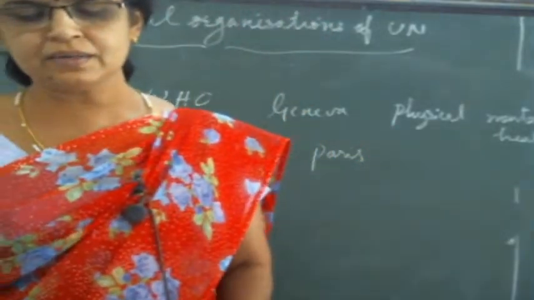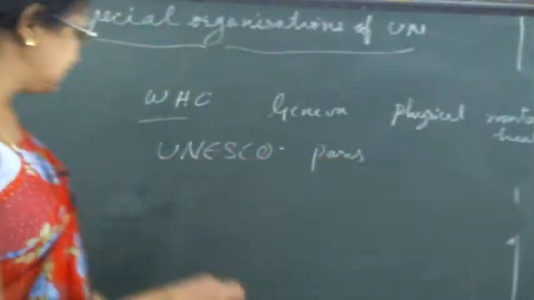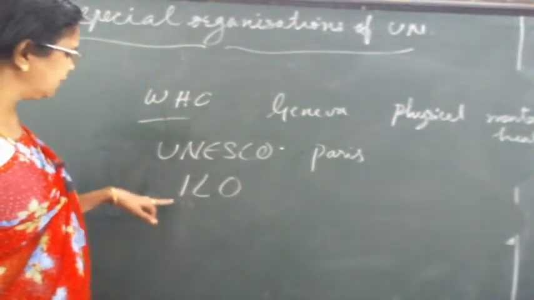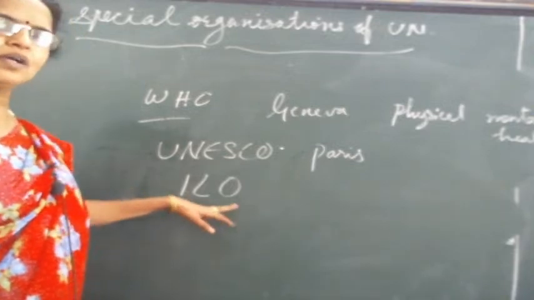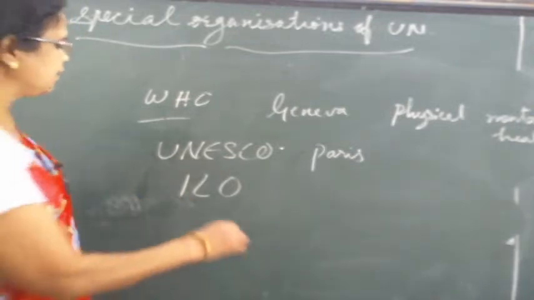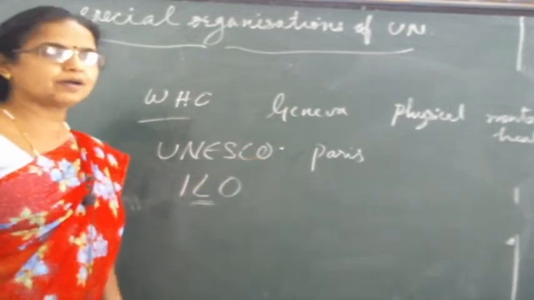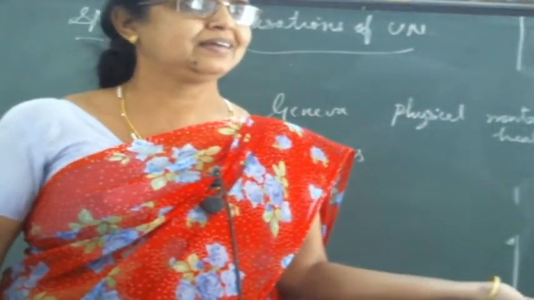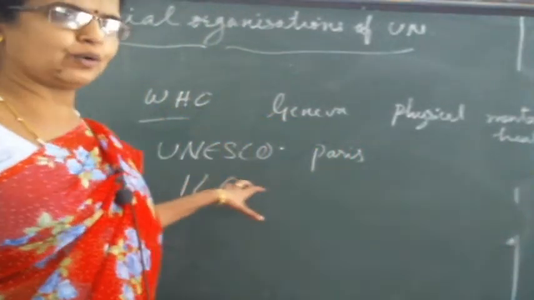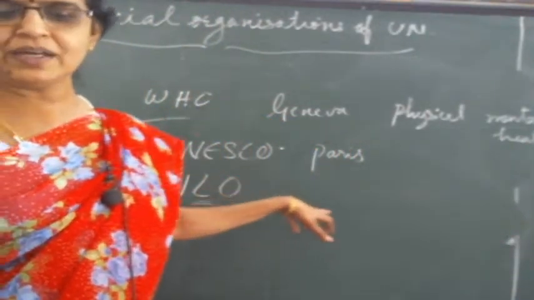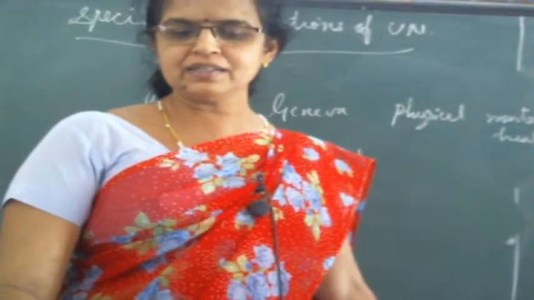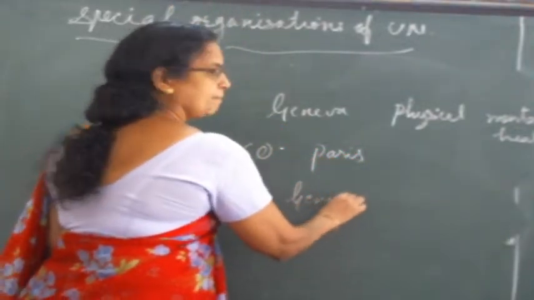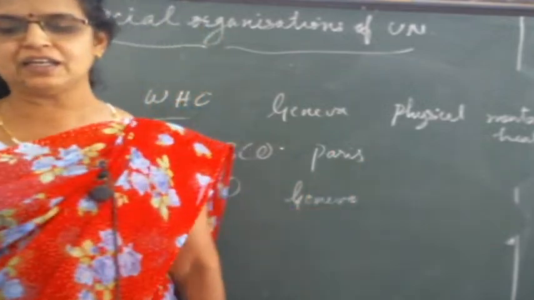Now next one, International Labour Organization. What is that? ILO, International Labour Organization. So इसमें सब main word कौन सा है? Labour. Labour means what? Work है. Yes, no. तो ये कुछ work related होगा. Yes. So where is the headquarter? Again it is ILO headquarter Geneva. Again it is Geneva only.